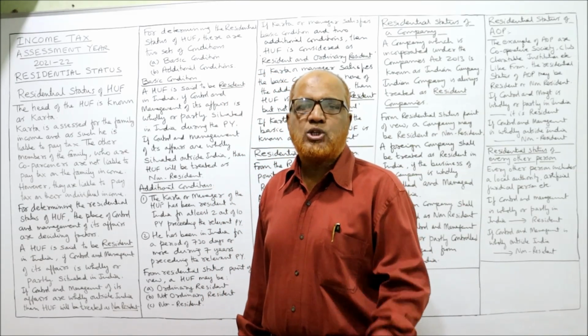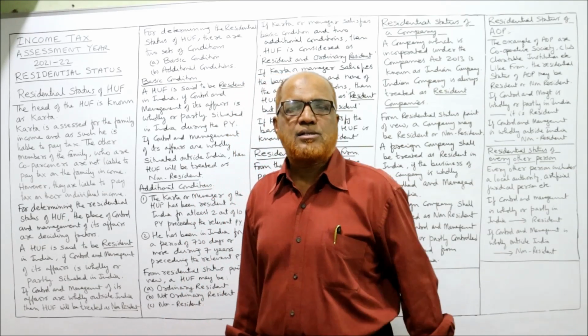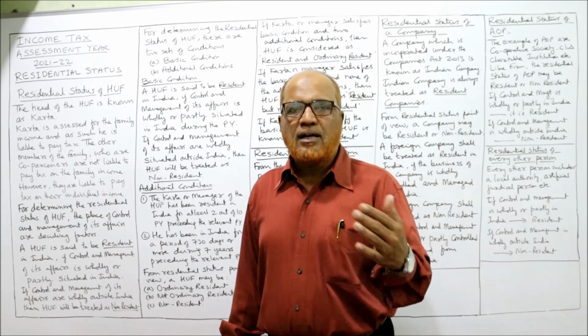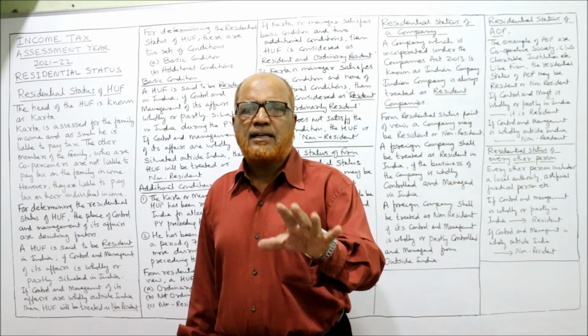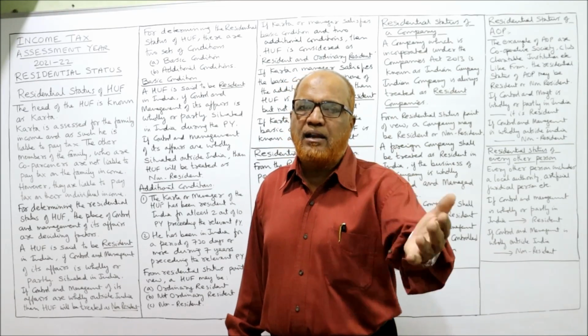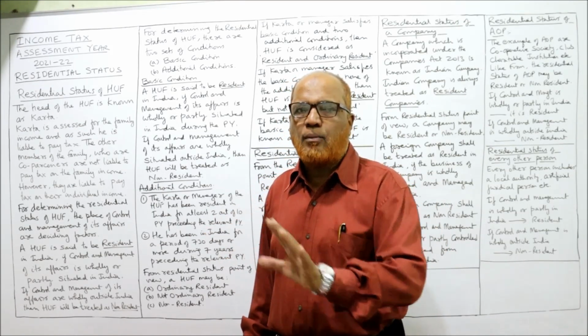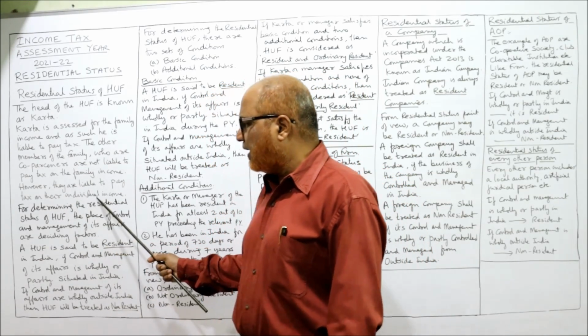The head of the HUF is called the Karta. The Karta is liable to pay tax on the HUF. The other co-partners, the other members of the HUF, need not pay tax on the income from the HUF. They are liable to pay tax on their individual income, not on the income of the HUF.